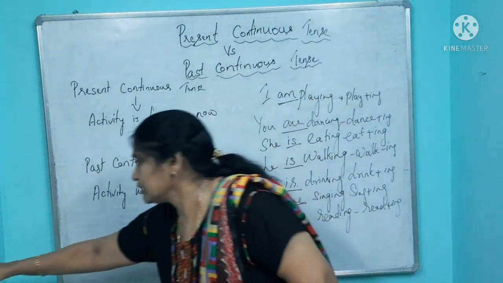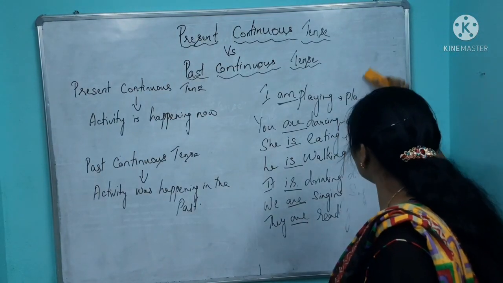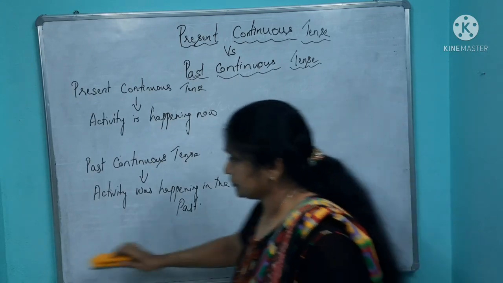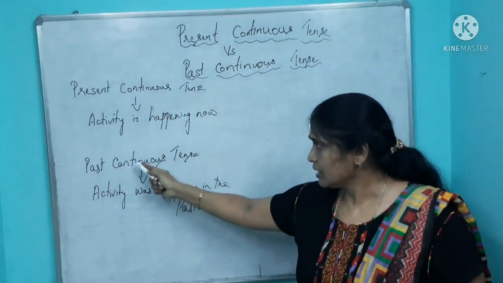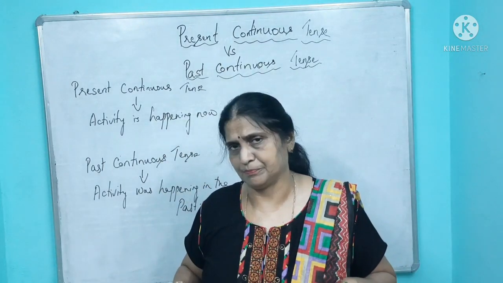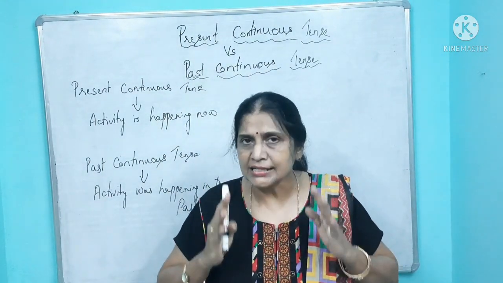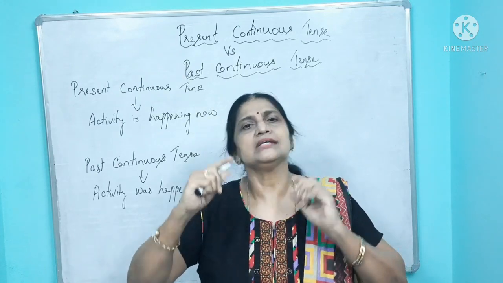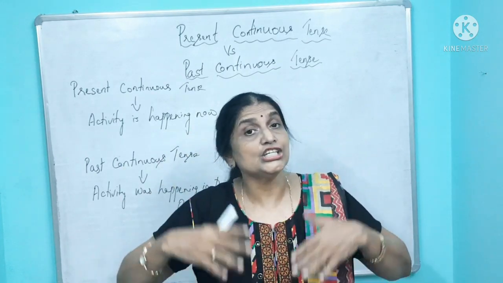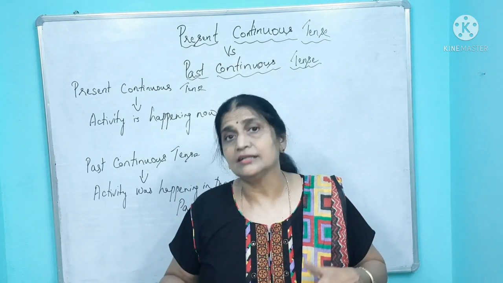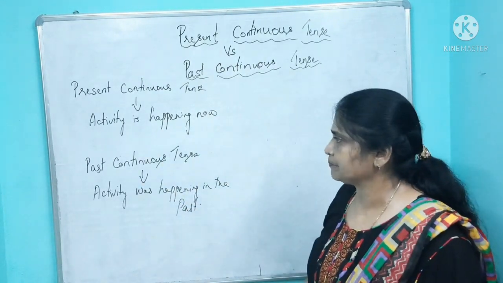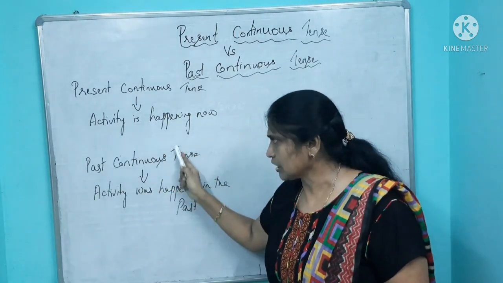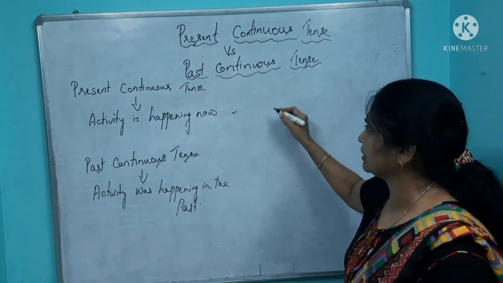Now, what is the difference between present continuous tense and past continuous tense? Now, when you use past continuous tense, that activity, okay, continuous tense means it is continuously happening. That should come to your mind. And I said how to put a verb in the continuous tense. Verb, the base form of the verb, plus ing. Drinking, playing, eating, cooking, dancing, okay, walking, reading, writing, all that continuous tense. Now, what's the difference between present continuous and past continuous? This is also continuous. So, in this case also, the verb will be like this.